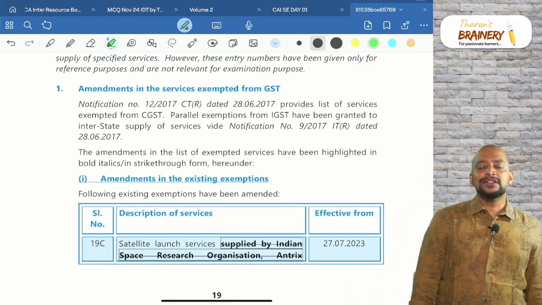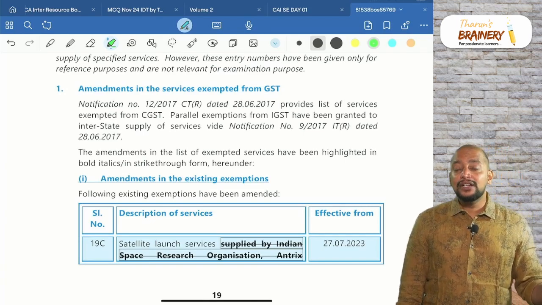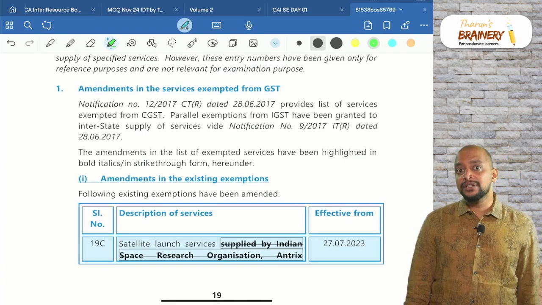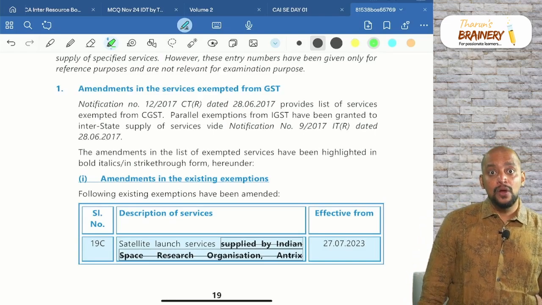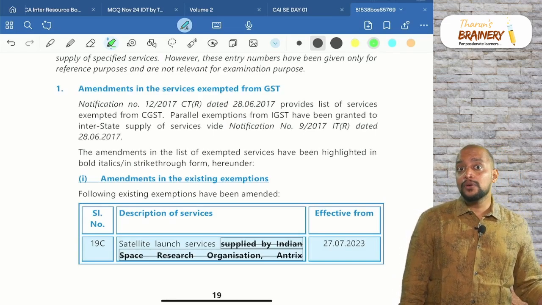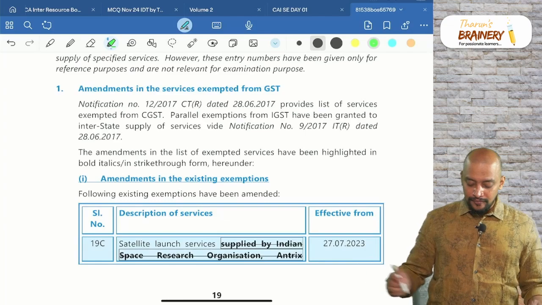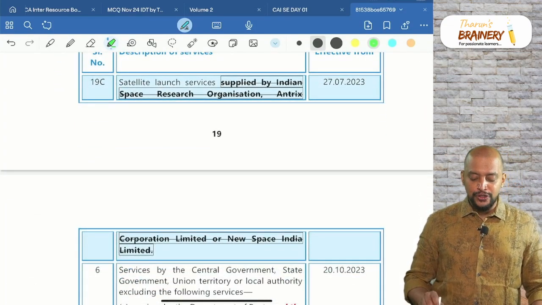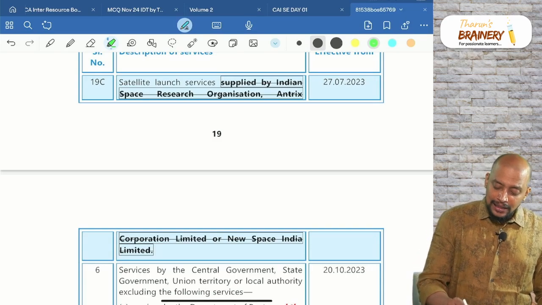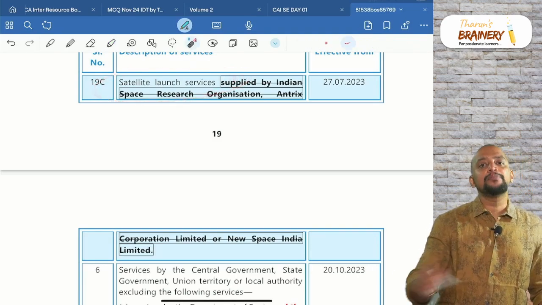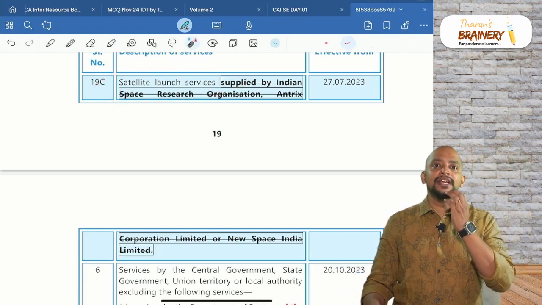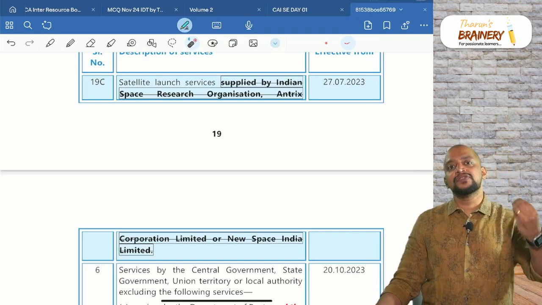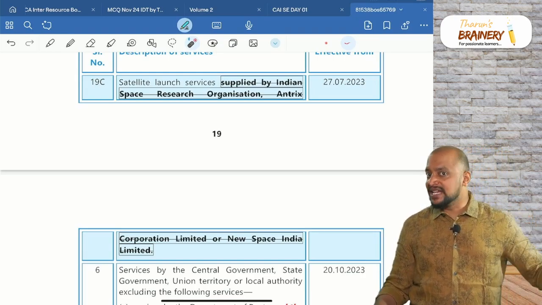One point: previously, satellite launch services provided by ISRO, Antrix Corporation and New Space India Limited were exempted, but now they omitted these three, that is Indian Space Research Organization, Antrix Corporation and New Space. Which means satellite launch service provided by any company in India which is associated with satellite launch services, their services will be exempted. They are not required to pay any GST.